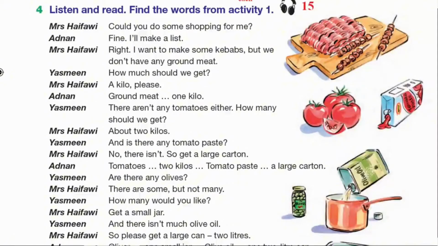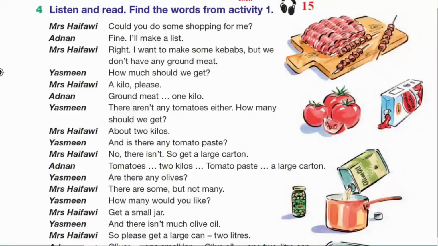Period 2. Activity 5. Could you do some shopping for me? Fine, I'll make a list. Right. I want to make some kebabs, but we don't have any ground meat. How much should we get? 1 kilo, please. Ground meat, 1 kilo.